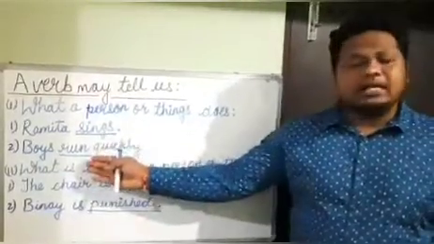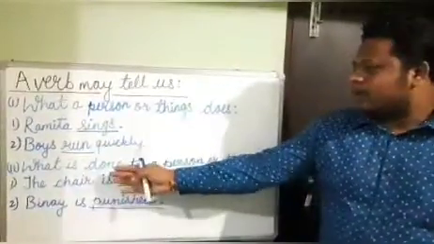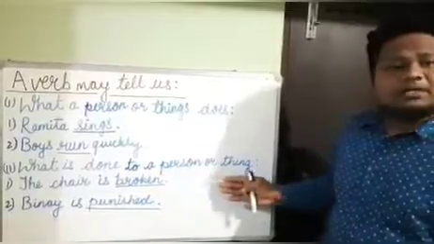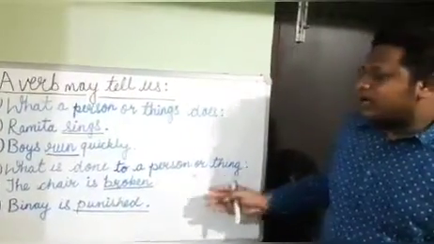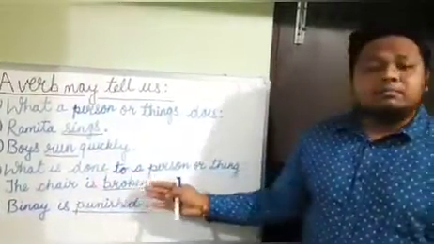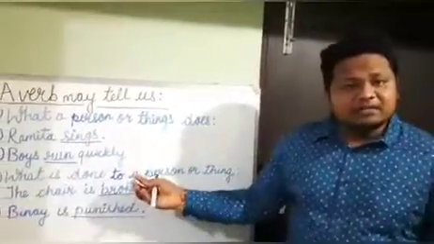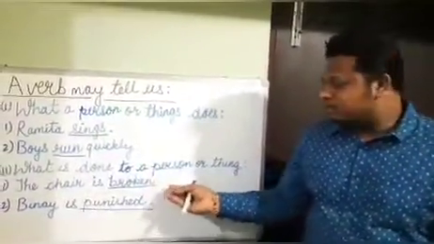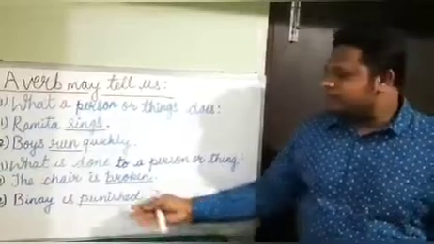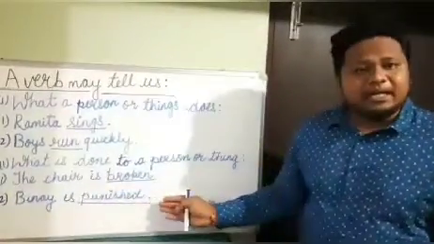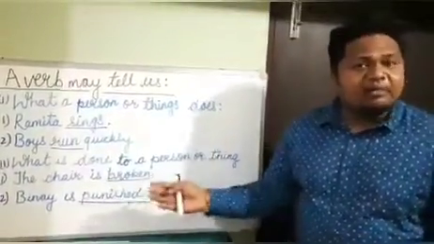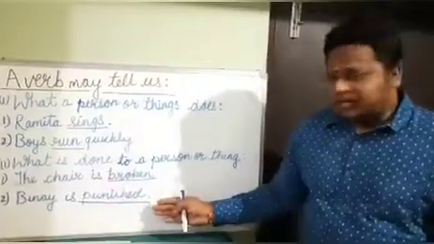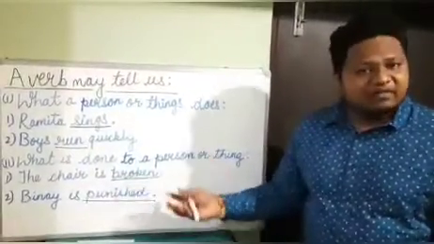So run is verb here. Second, what is done to a person or thing? Now the chair is broken. What is done to the chair? Chair is broken. So broken is verb here. Binay is punished. What is done to Binay? Binay is punished. So punished is verb here.